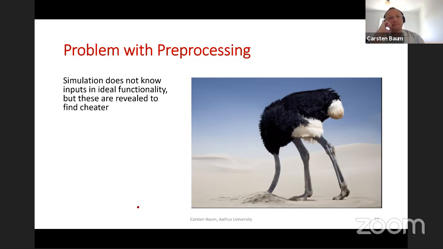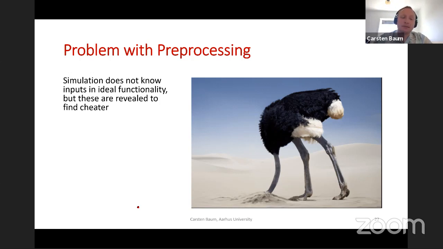Before I wrap up, let me mention one problem that this has. If you want to prove that this construction is secure, you need to prove this for the preprocessing. If everything goes fine in the preprocessing, the simulation strategy is going to be okay.